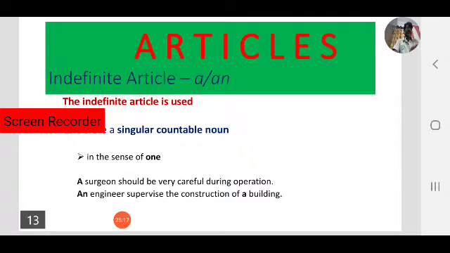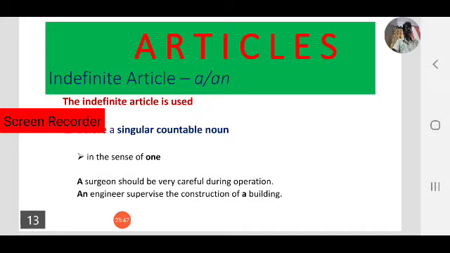So there are three articles, a, an, and the. A and an are called indefinite articles, the is called the definite article. Next, we have also learned where we have to use a and where we have to use an. A is used before a singular noun that begins with a consonant sound, not consonant letter.